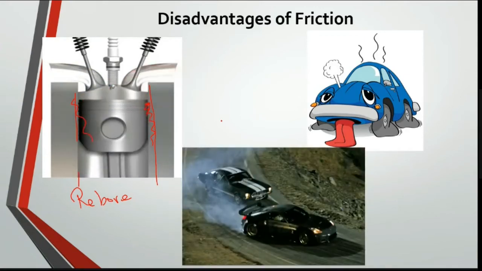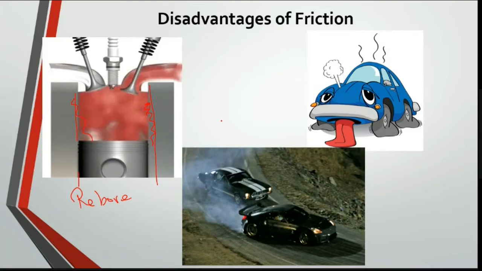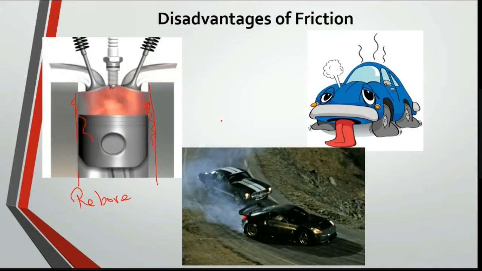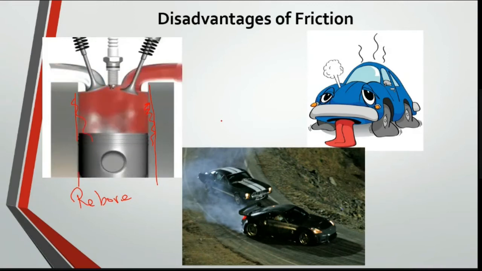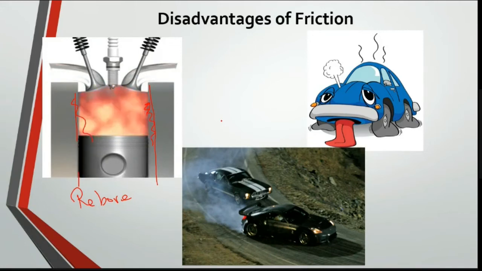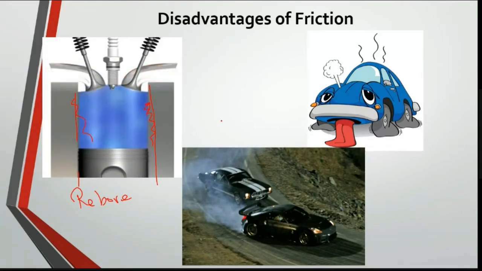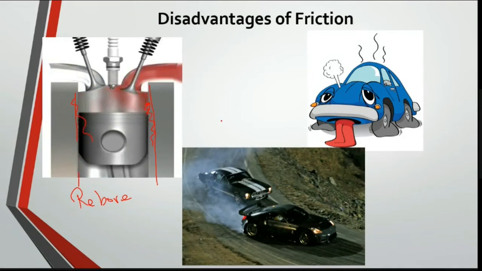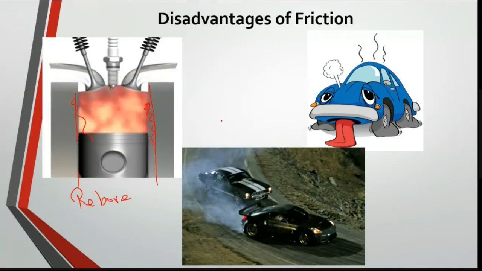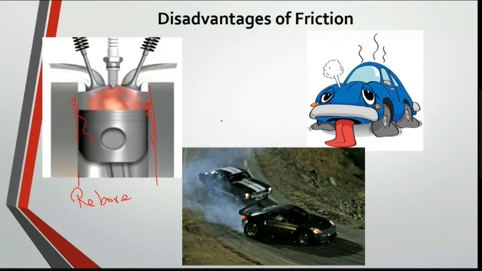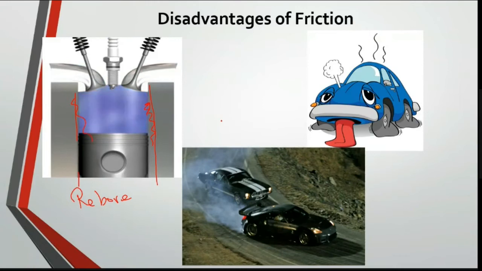The next thing is speed. If you have higher friction, it will reduce the speed of your vehicle. If I consider bigger luxury cars, if you look at the tire, it is much higher in width. So the mileage is very less. Why? Because it needs higher power to move, because of the friction. But it will be a more stable object. But the speed is lesser. So these are the disadvantages.